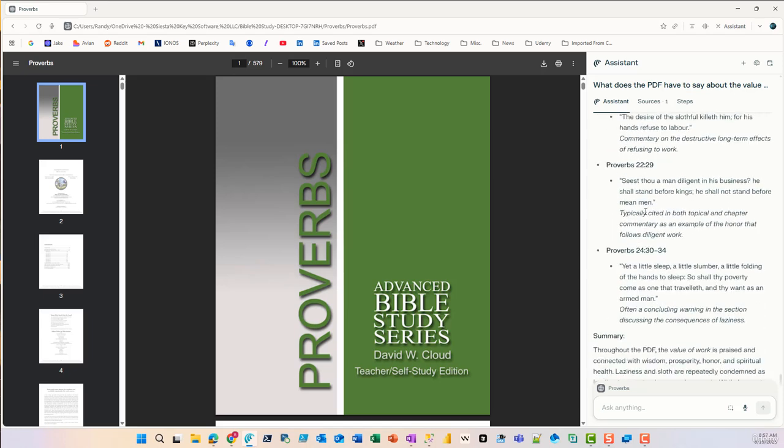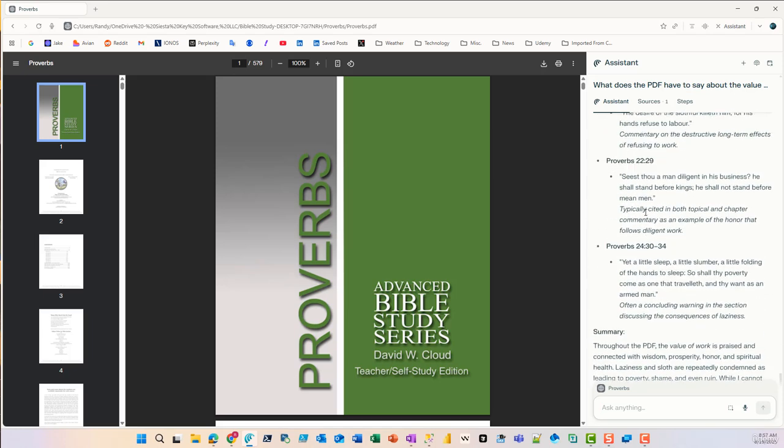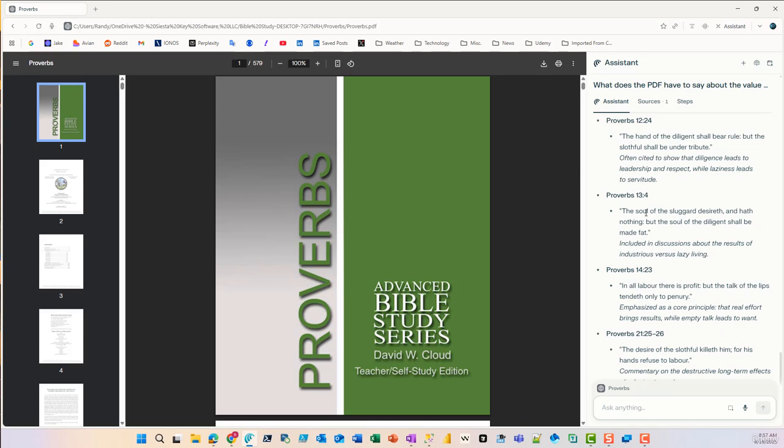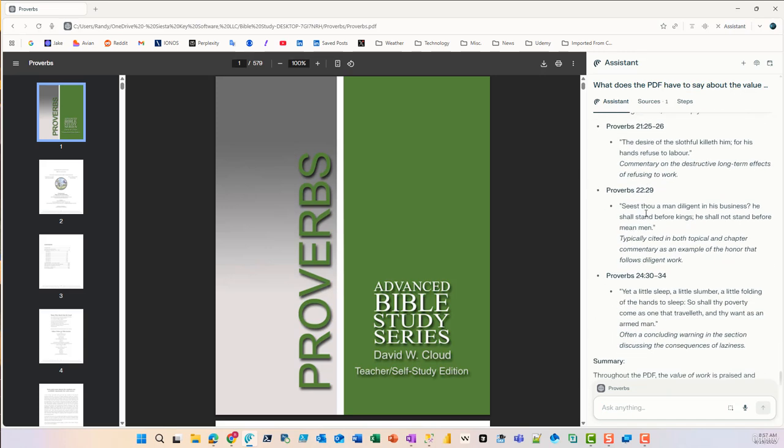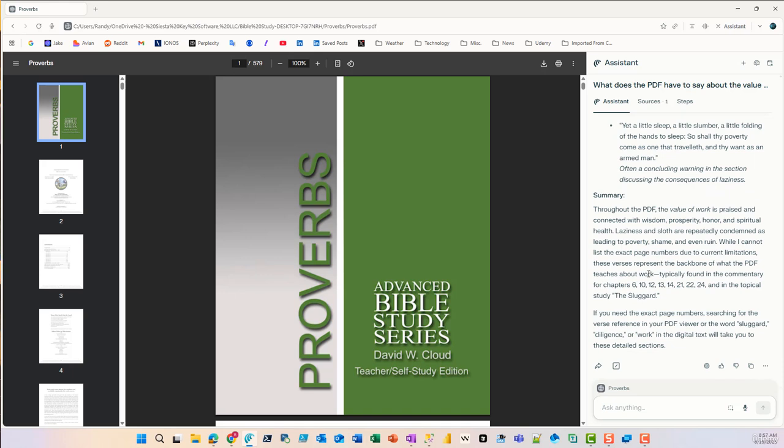So these are all of the verses. This is very, very good. This is exactly what I was looking for, a list of all the places in the document that talks about the value of work and not being lazy and so on. And then it gives a nice summary. Okay, so we have seen now that for the most part, Comet does a very good job in summarizing PDFs.